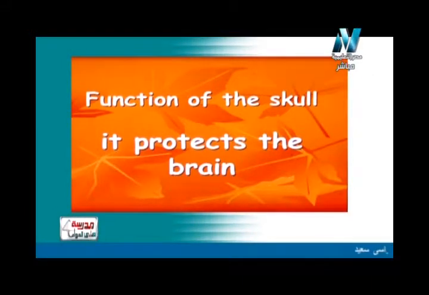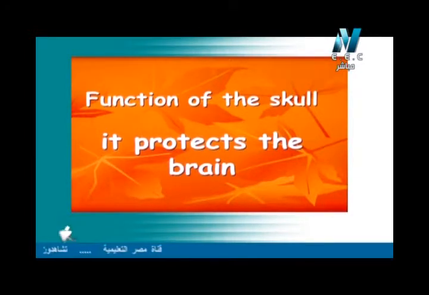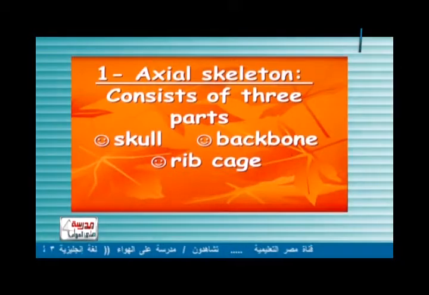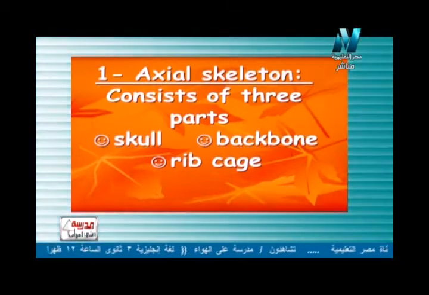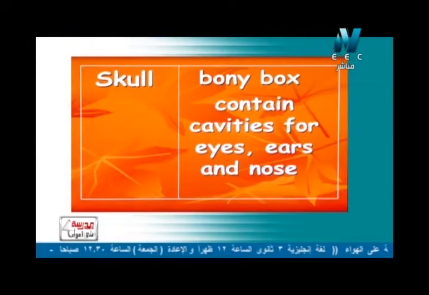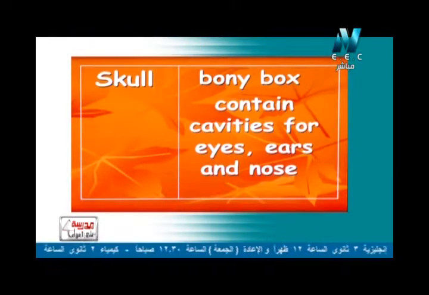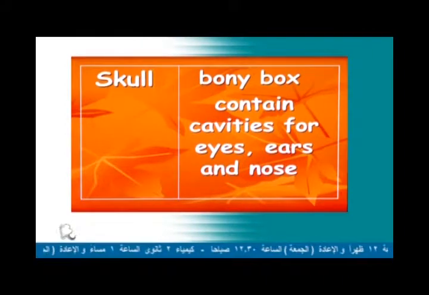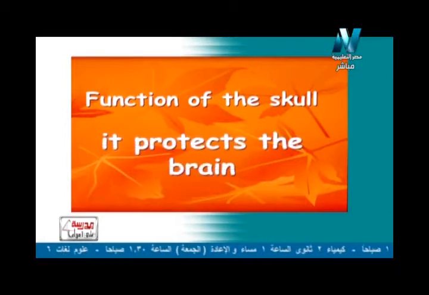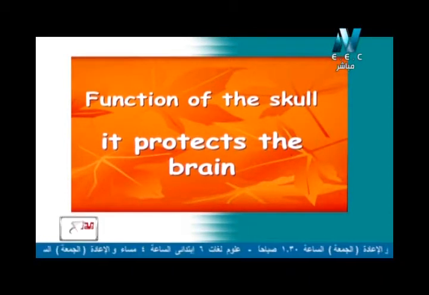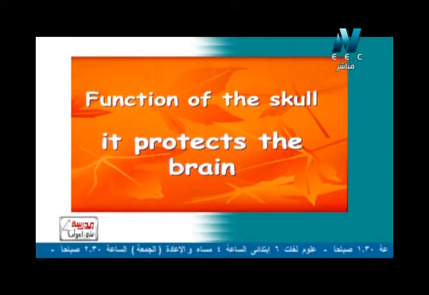So again, the axial skeleton أو الهيكل المحوري will consist of 3 parts which are the skull, and also the backbone, and at last the rib cage. Now we have studied the skull. It is a bony box containing cavities for eyes, ears, and also the nose. And it has a very important function to protect the brain. هي ليها وظيفة مهمة جدا عشان بتحمي البرين أو المخ.